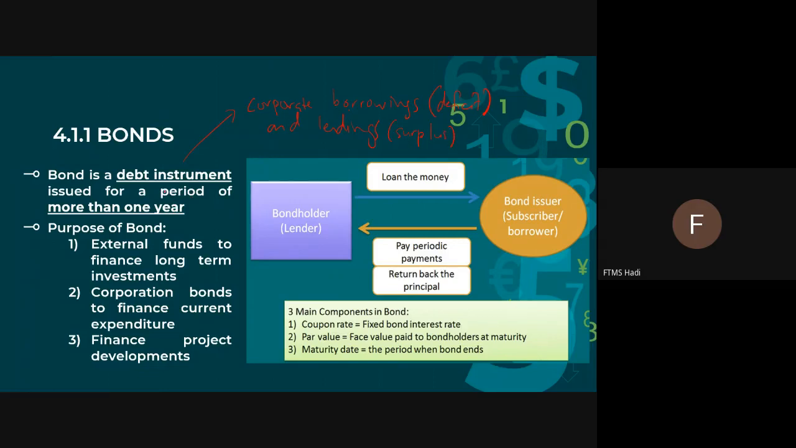Okay, so we're talking about long-term loans. The requirement is that it must be more than one year. Therefore, the purpose of a bond is to finance long-term investment. Since it's more than one year, that means it's a long-term investment, which is more on projects. The second one is to finance current expenditure. Probably this is because they have a problem with cash flow, so we're talking about deficit cash flow. And the last one is to finance project development, because project development usually requires millions and millions. So these are the illustrations.